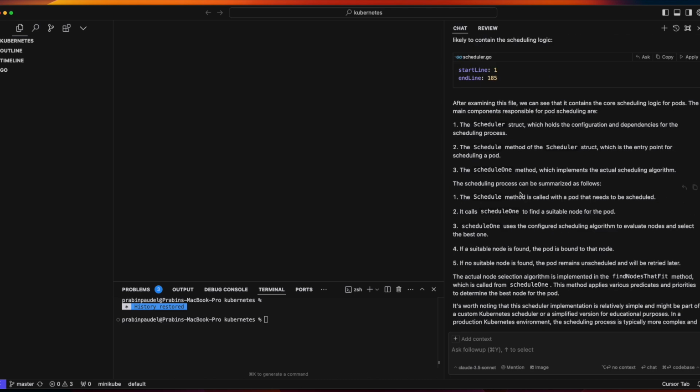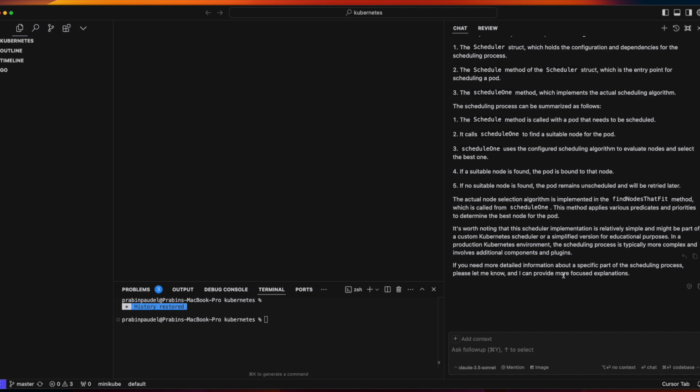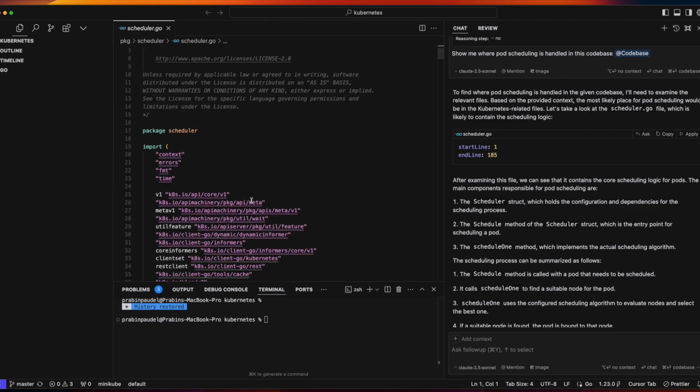So after examining this file, we can see that it contains the core scheduling logic for pods. If you don't know what this is, it is how the pods are assigned to the nodes, and it is explaining that process here. So the scheduler struct, which was the configuration, this is more like the data structure, then the schedule method. Okay, so it's giving the method and then other method details. The actual node selection algorithm is implemented in the find nodes that fit method. So here, I thought you would be able to click here and go, but it looks like that's not the case. So now we can actually jump into that code here, and then we would be able to see the implementation.